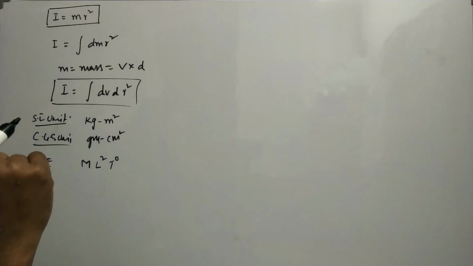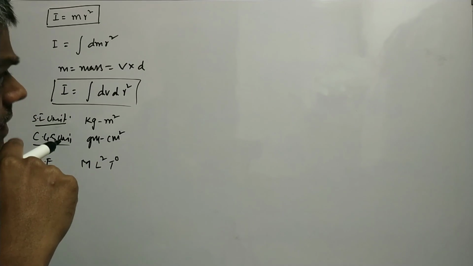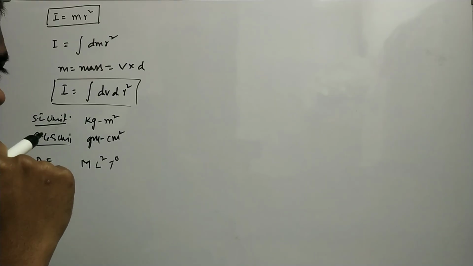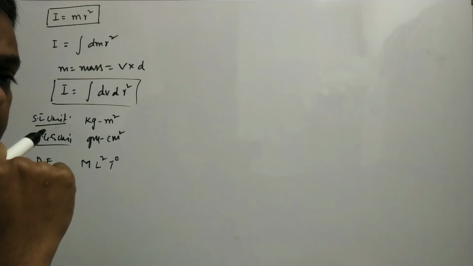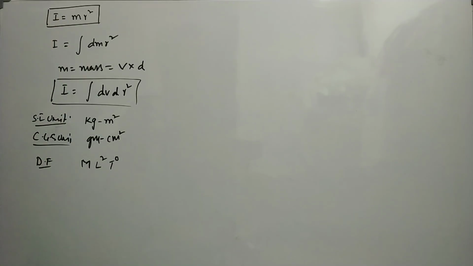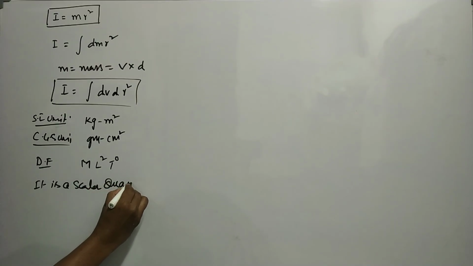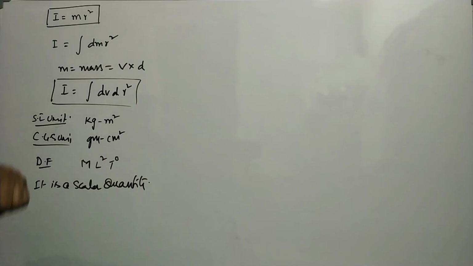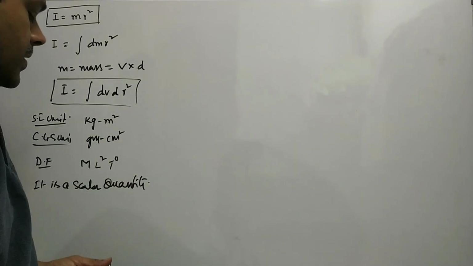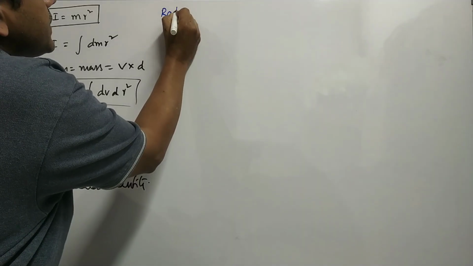Now one question comes into the picture: whether this moment of inertia is a vector or a scalar. What is our consideration? Moment of inertia plays the same role as mass in translatory motion, isn't it? So mass is scalar. Similarly, moment of inertia is also a scalar quantity. The next corresponding concept about this moment of inertia is called radius of gyration.